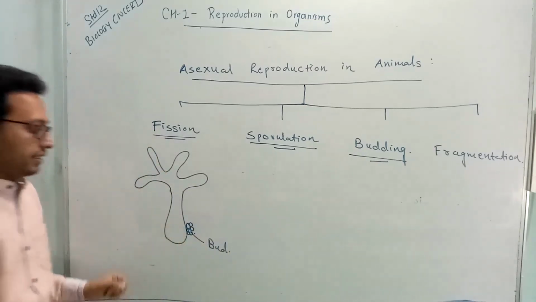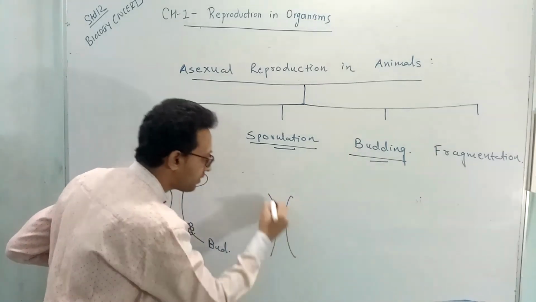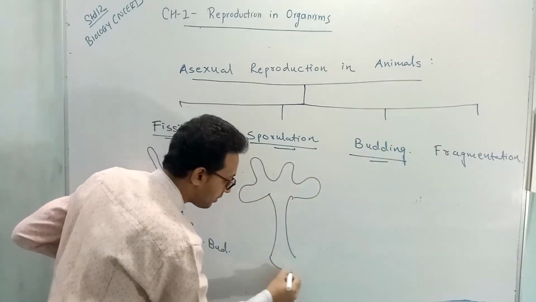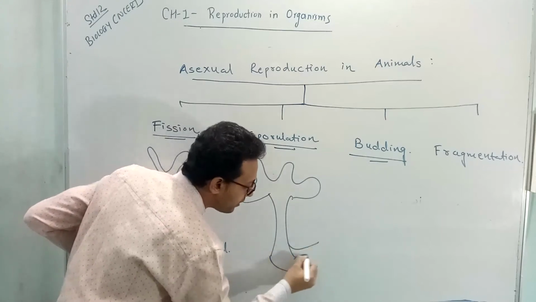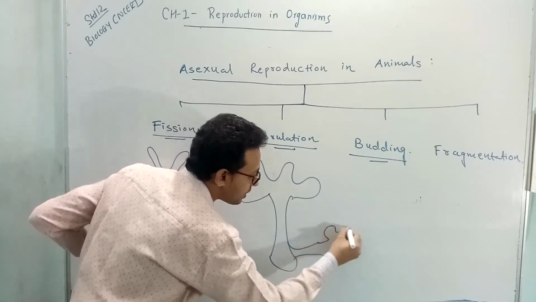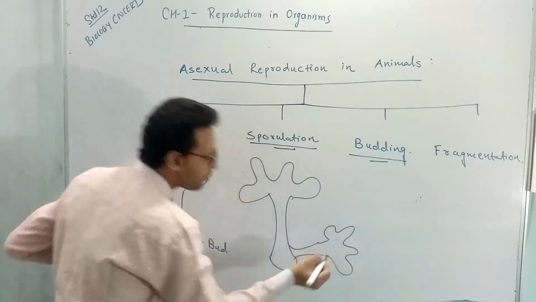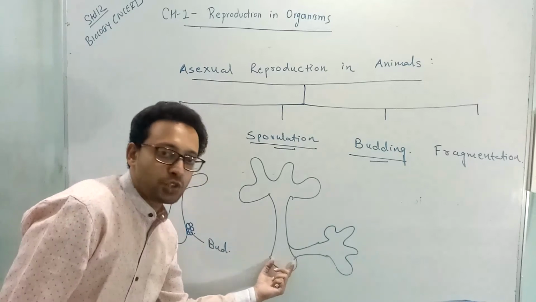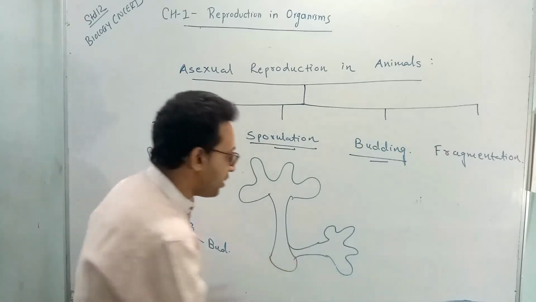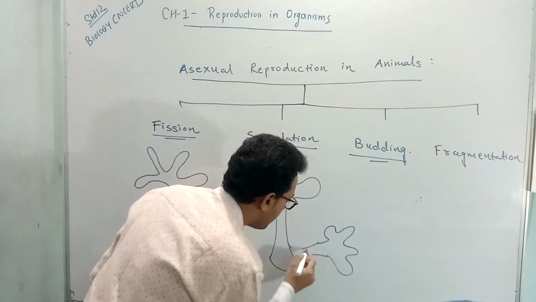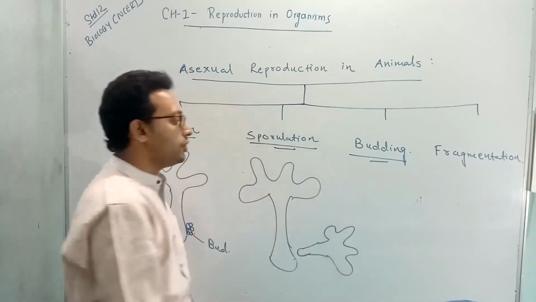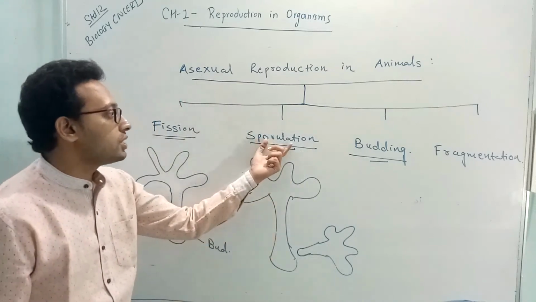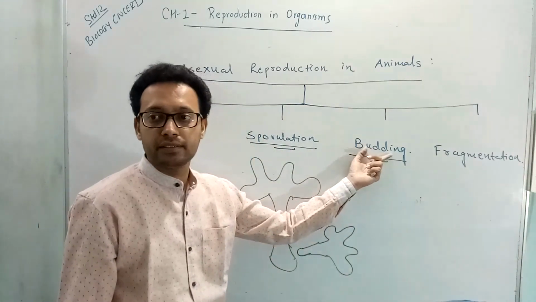From this bud, a whole new living organism is going to be produced. Initially, this new living organism remains attached to the parent body, and later on it detaches from the parent body and lives as a new organism. Thus, two living organisms are produced. This process is called budding.